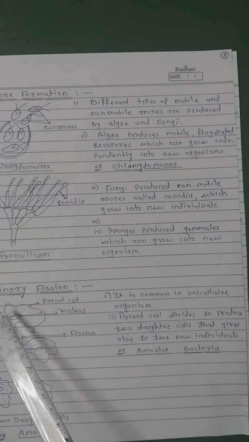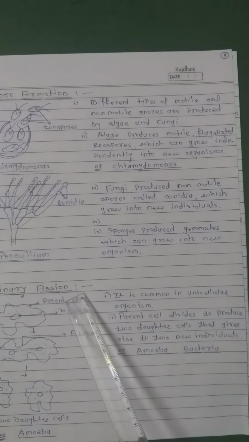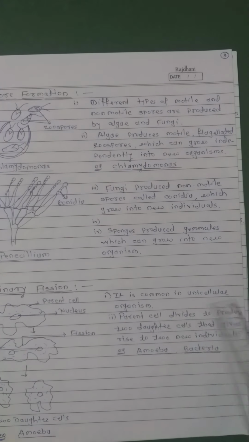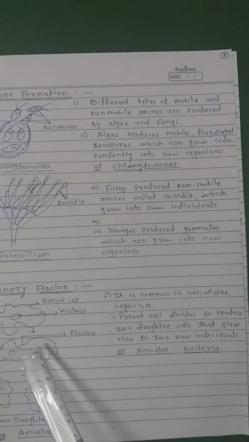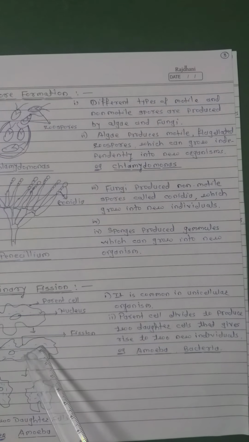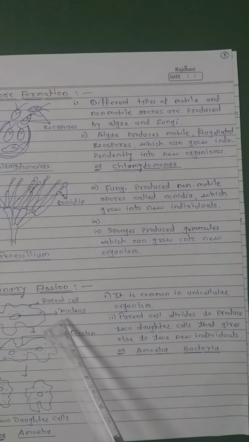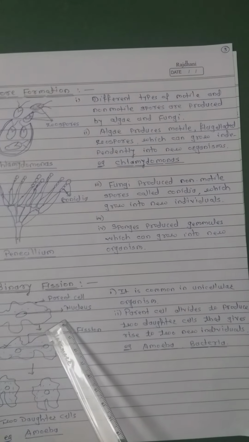Now next method is binary fission. It is common in unicellular organisms. The parent cell divides to produce two daughter cells that give rise to two new individuals. In this process, first karyokinesis takes place and after that cytokinesis, that is the division of nucleus takes place first, and second the division of cytoplasm. They divide into two parts and form two organisms.